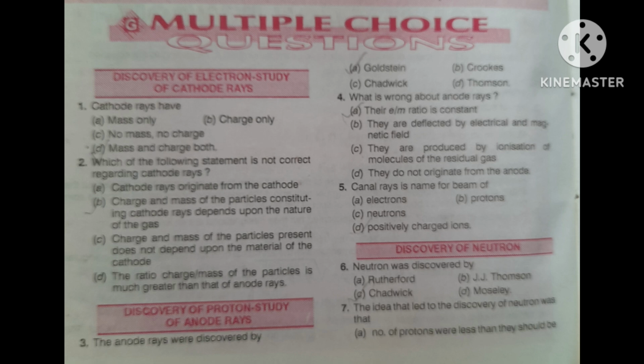Again I am repeating. The mass of a neutron is, four options are given. First, same as that of a proton. Second, slightly less than that of a proton. Third, slightly more than that of a proton. Fourth, much different from that of a proton. You can answer this question within 5 seconds. Think about it, after that I will tell the correct answer.